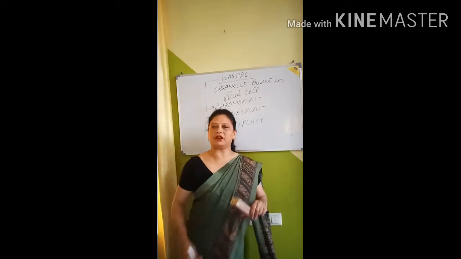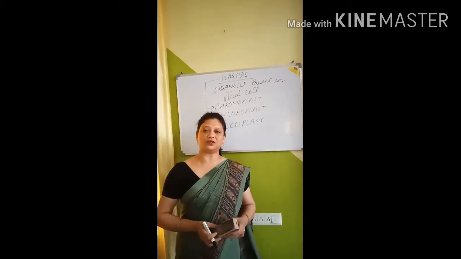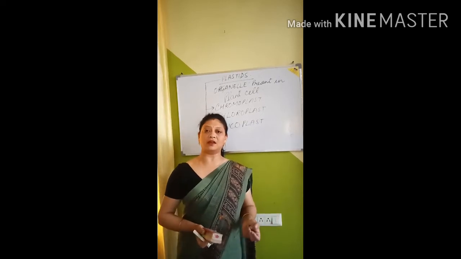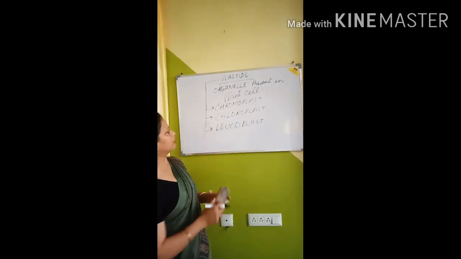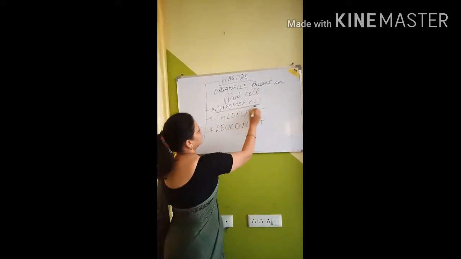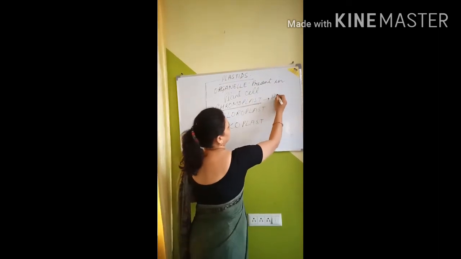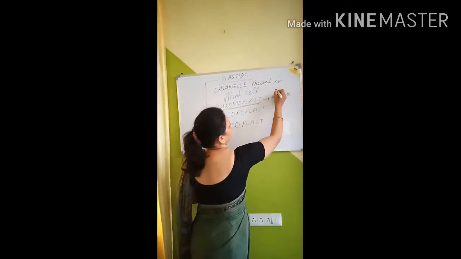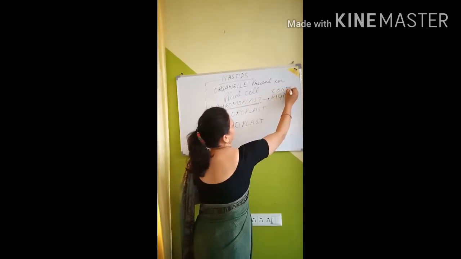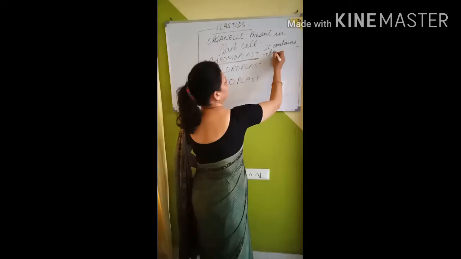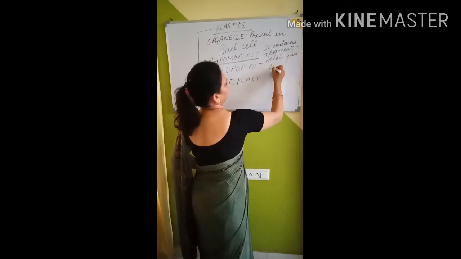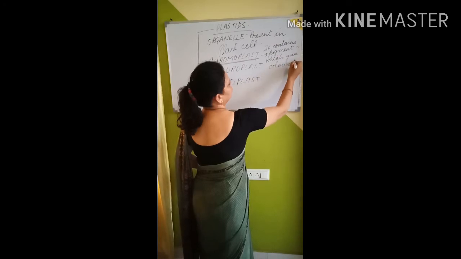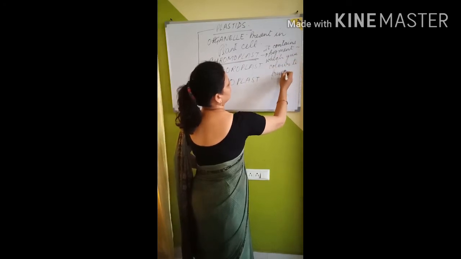What are these? You must have seen flowers, children. Flowers have different colors, no? They may be orange, red, pink, violet, yellow, etc. It is because of the pigment present in chromoplast. It contains pigments which give color to fruits and flowers.